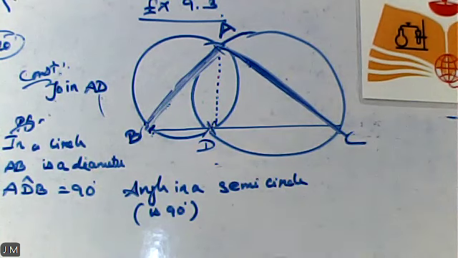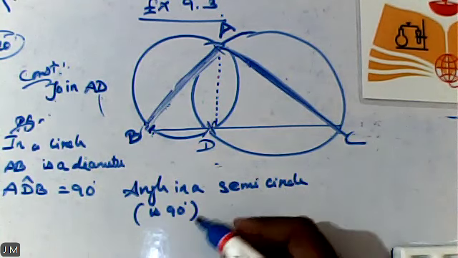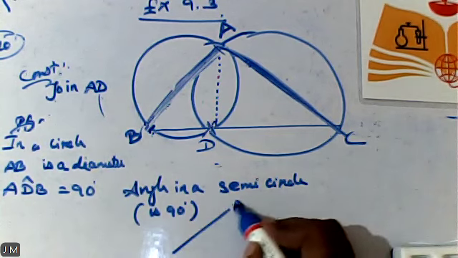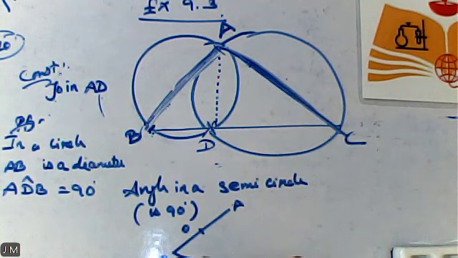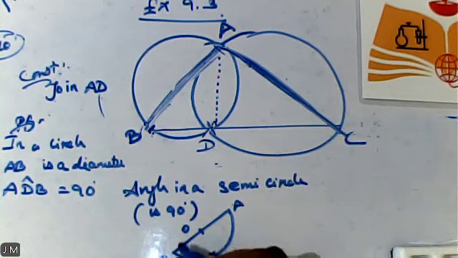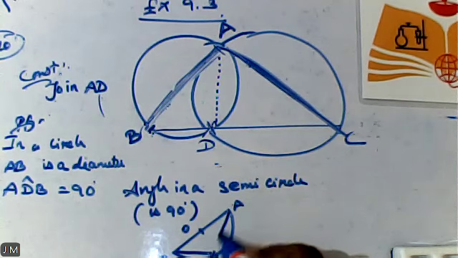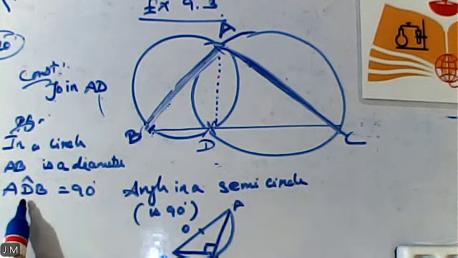Once again, I will draw the diagram as given in the original. AB is my diameter, O is here. This portion alone looks like a semicircle. In that semicircle, you can consider any one point on the semicircle, and the angle we get there is 90 degrees. That's why I have mentioned it here.